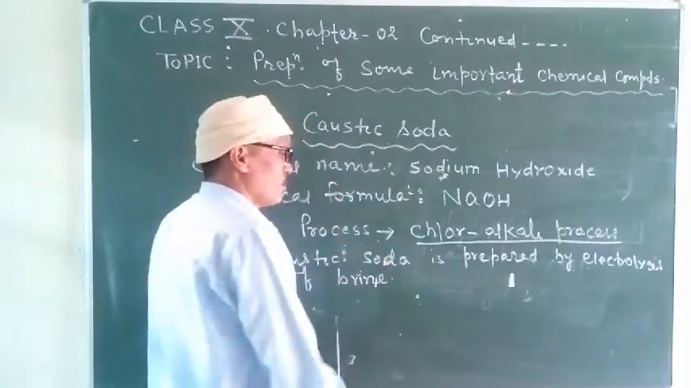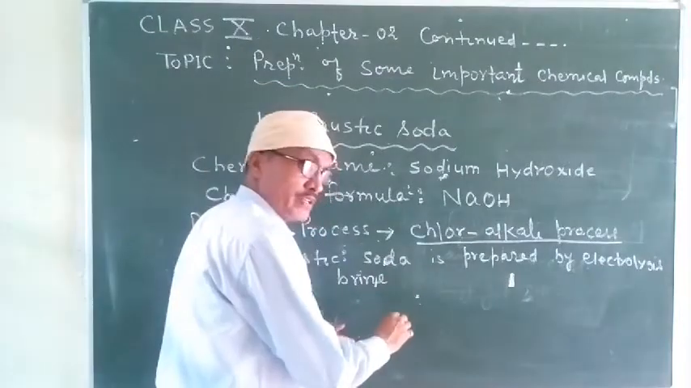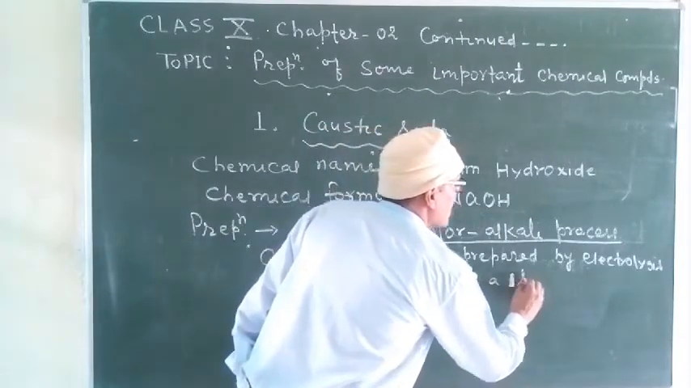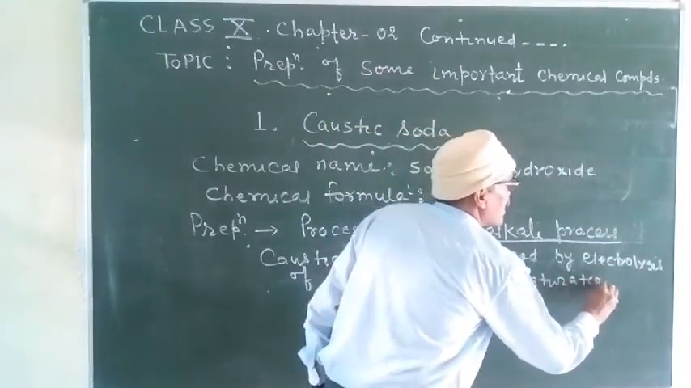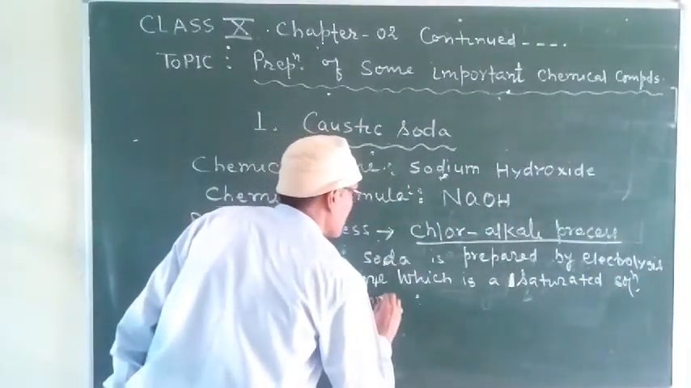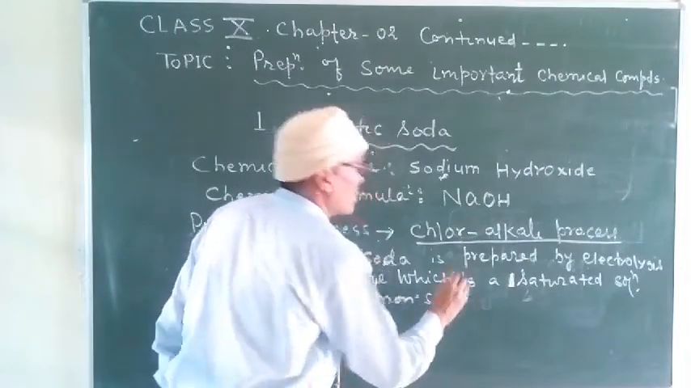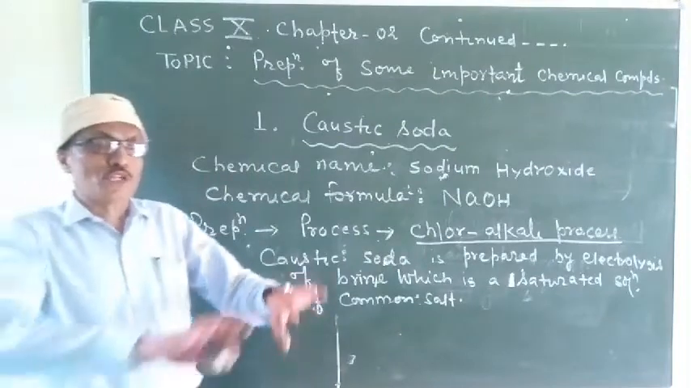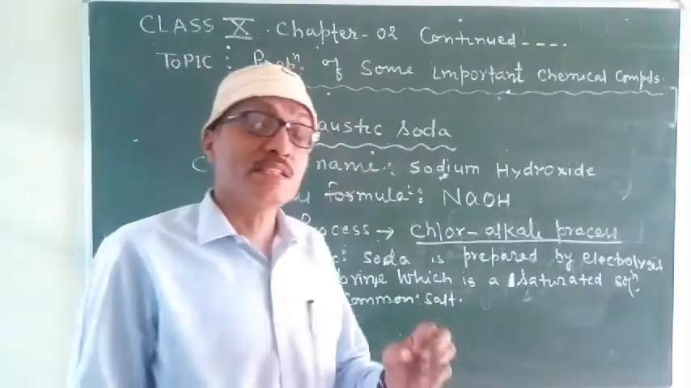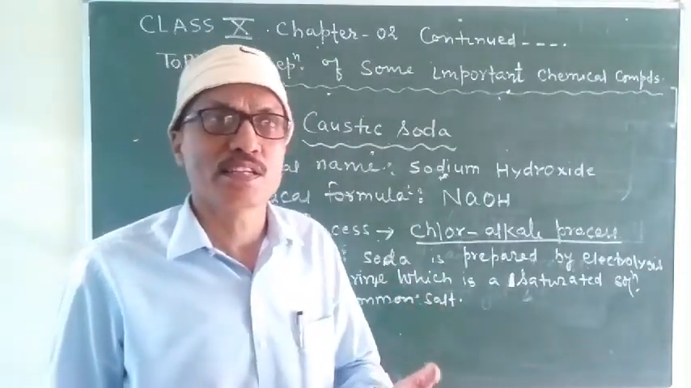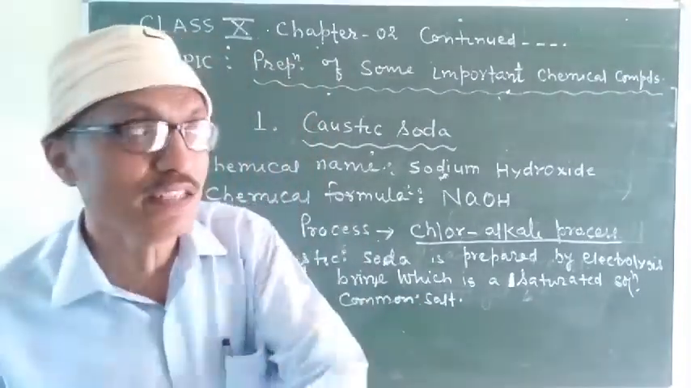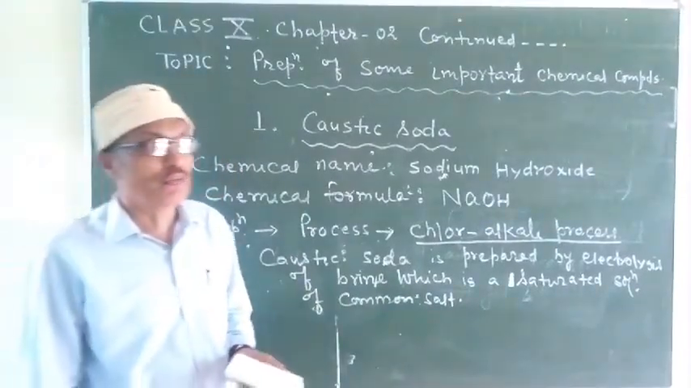B-R-I-N-E, brine. What is brine? So you can also write here: brine, which is a saturated solution of common salt. So the saturated solution of common salt is known as brine, and this question is asked in examination. What is brine? So your answer should be: brine is a saturated solution of common salt.